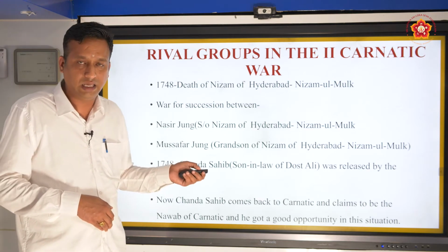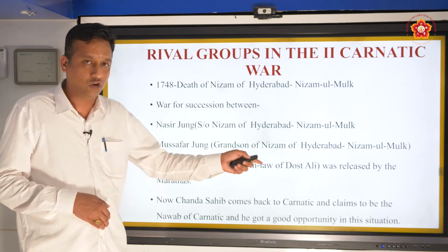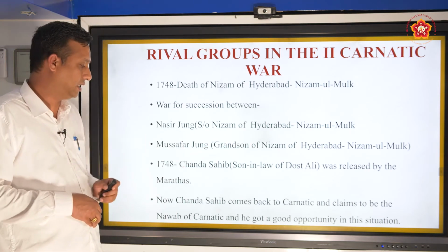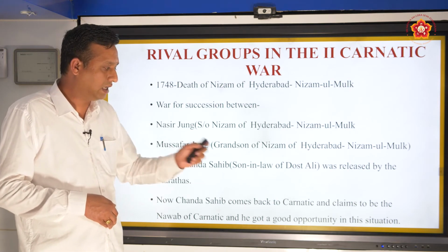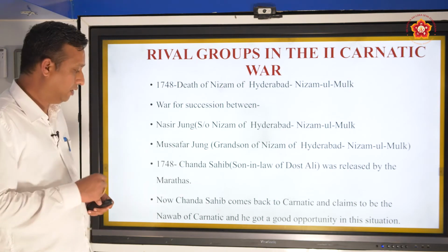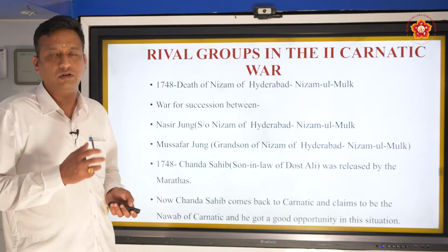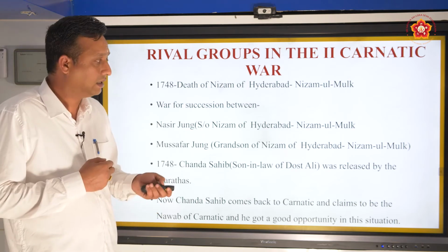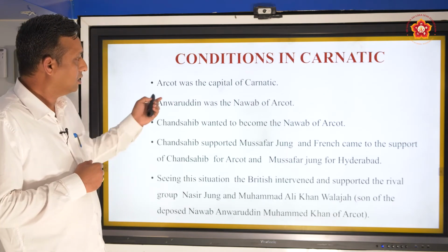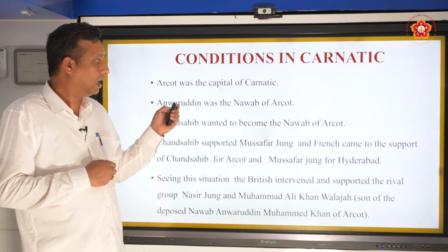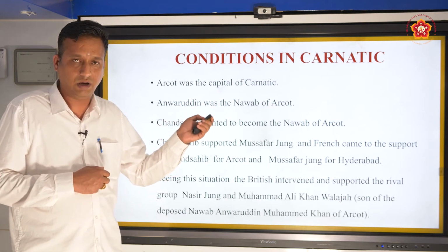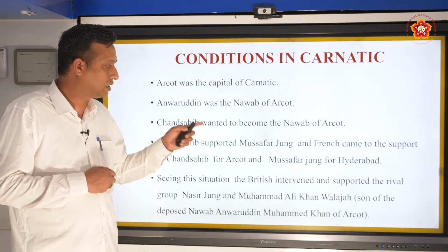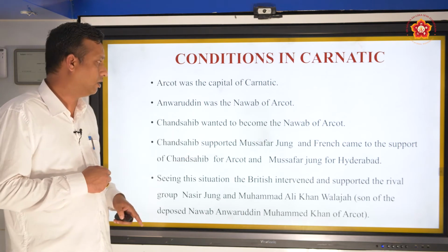In 1748, Chanda Sahib, whom we have already discussed, son-in-law of Dostali, Nawab of Carnatic, was released by the Marathas. Now he comes to the scene. After the release, he comes and claims that he is the Nawab of Carnatic. He found that this is a good opportunity where he can take control over this particular area. Arcot was the capital of Carnatic. Anwaruddin at that point of time was the Nawab of Arcot. Chanda Sahib, son-in-law of Dostali, wanted to become the Nawab of Arcot.